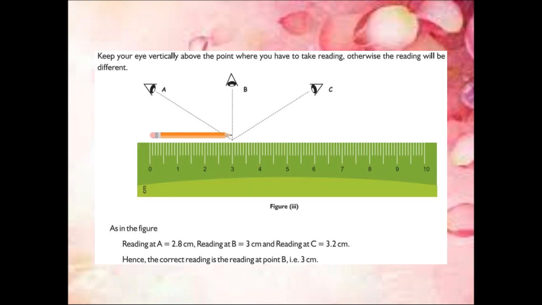Okay, and also we have to view the length vertically to the particular object. How do we view the length of the particular object? Vertically. We should not see from both sides, which may lead to a wrong answer, right? So in this way we have to measure the length of a straight line. Is that clear, children? Right.